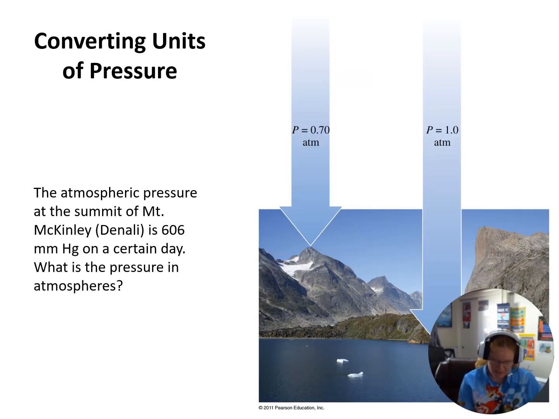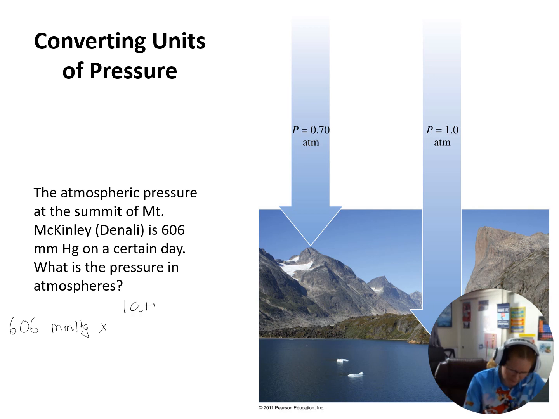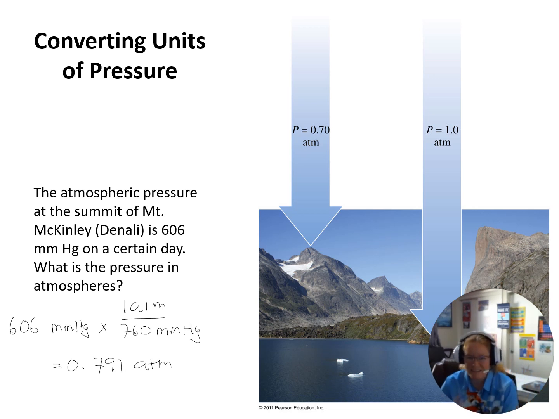Okay, so we can do some conversions. Atmospheric pressure at the summit of Denali is 606 millimeters of mercury on a certain day. What's the pressure in atmospheres? So I can do 606 millimeters of mercury, 1 atmosphere in 760, and that's going to give me 0.797 atmospheres. That makes sense. 606 is less than 760, so we would expect it to be less than 1 atmosphere.